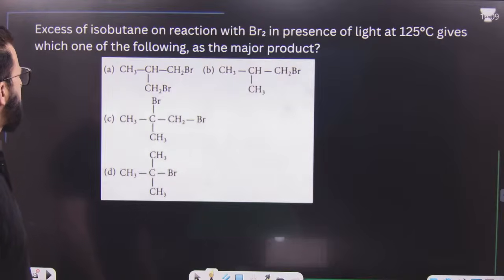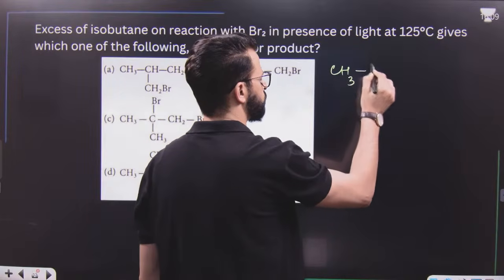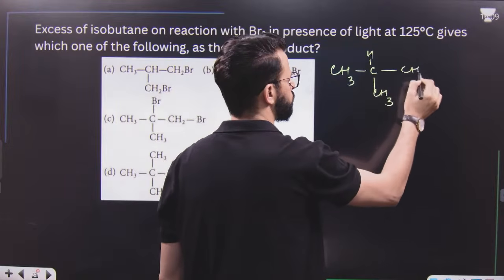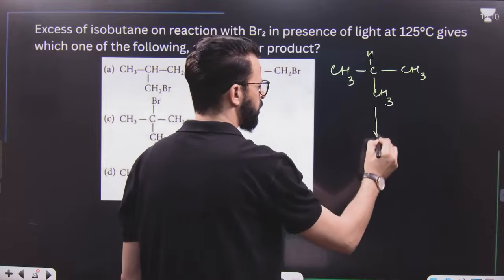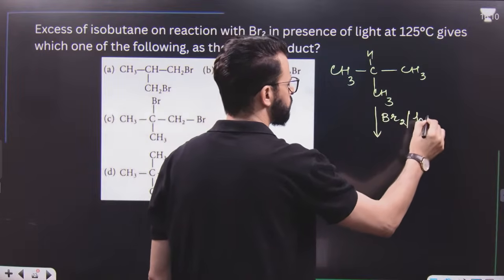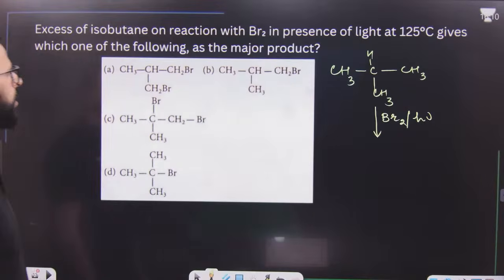After that, excess of isobutane on reaction with bromine. This is isobutane. Now this, on reaction with bromine in the presence of light at 125 degrees Celsius, gives which one of the following as the major product?